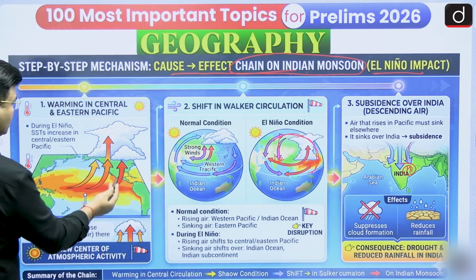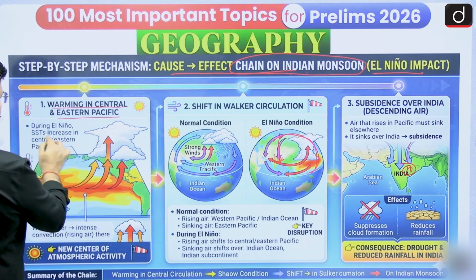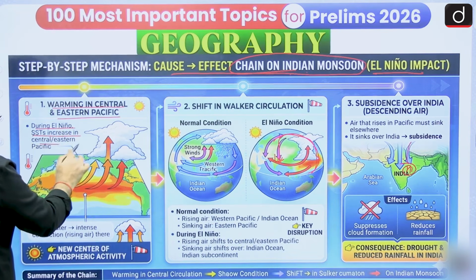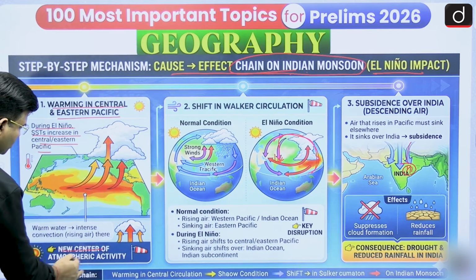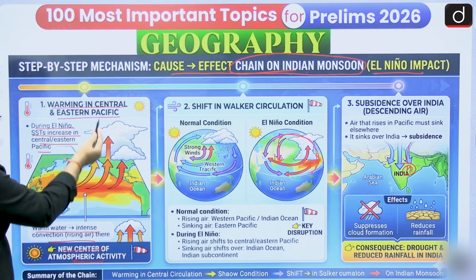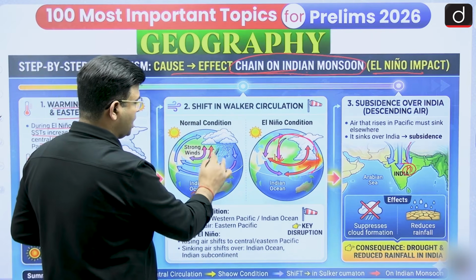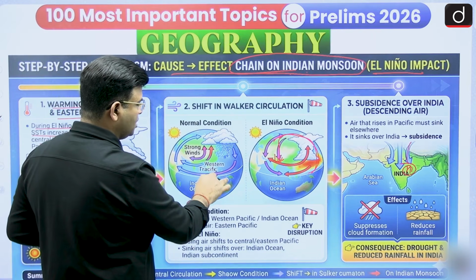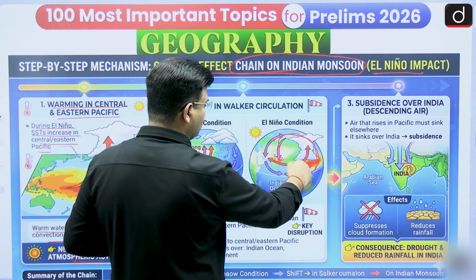So there is warming in Central and Eastern Pacific during El Nino. Sea surface temperature increases in the Central and Eastern Pacific, that is clear. A new center of atmospheric activity is there, with warm water and intense convection happening here. This is about the normal condition, where the Walker circulation is like this. Now in the El Nino condition, there is a reverse Walker circulation.